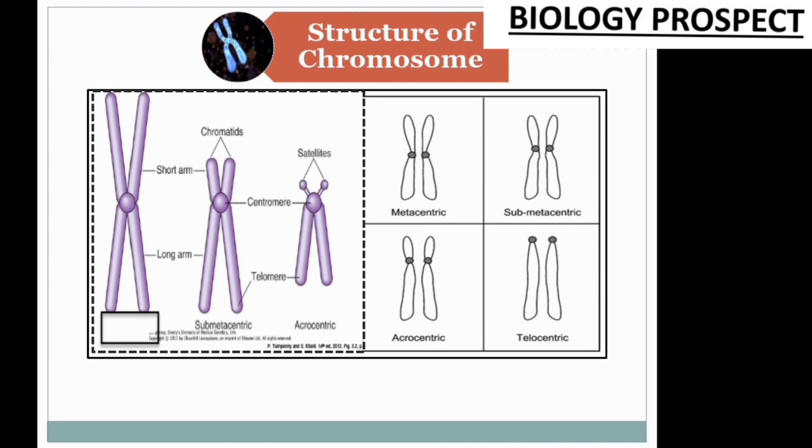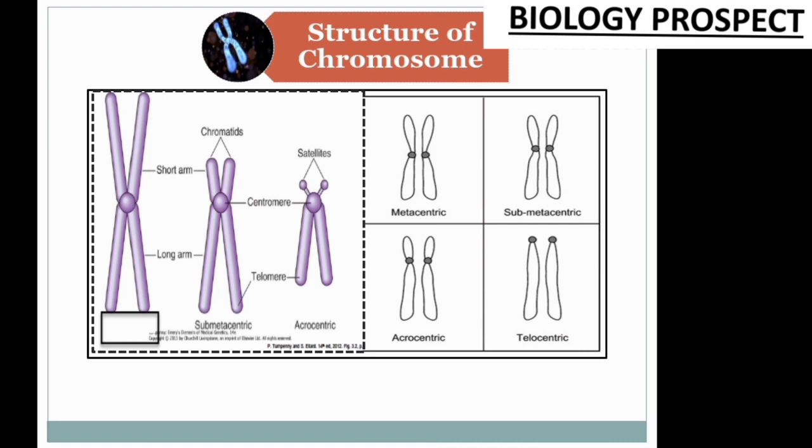So in this part we have learned the 4 different types of chromosome, the classification of the chromosome on the basis of the position of the centromere. So children, I repeat once again, the chromosome is part of the chromatin fibers. During cell division, the chromatin fibers are condensed into a shorter form, separate from each other, and make 2 individual arms fixed at a particular point. This is the structure of the chromosome.